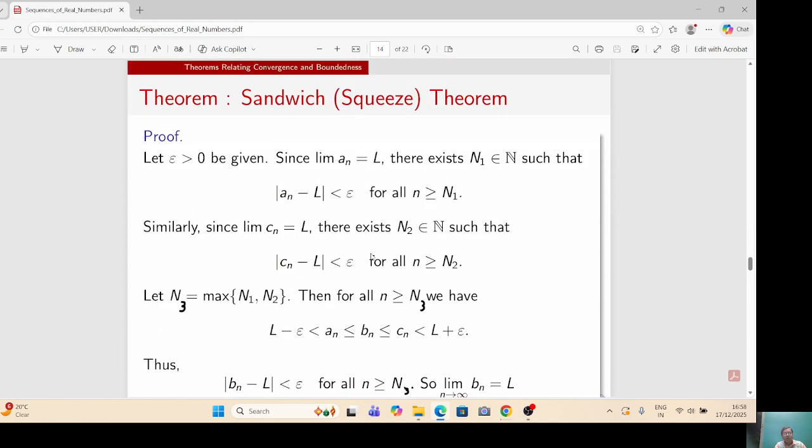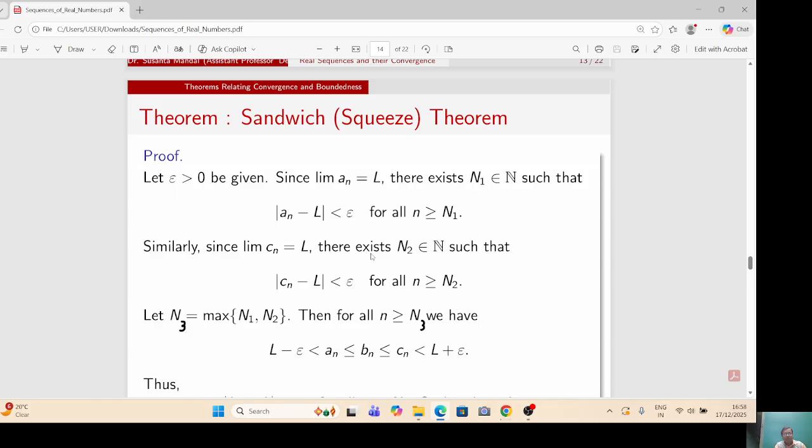Proof. For proof, let epsilon greater than 0. Then for epsilon greater than 0, there exists n1 such that mod of a_n minus L less than epsilon for all n greater than or equal to n1. Since limit b_n equal to L, then for the same epsilon greater than 0, there exists n2 such that mod of b_n minus L less than epsilon for all n greater than or equal to n2.